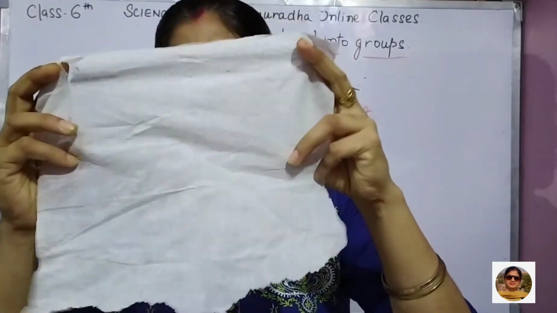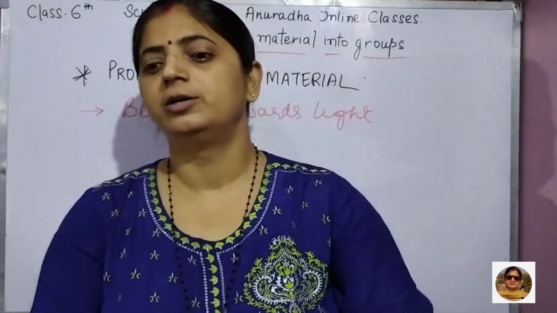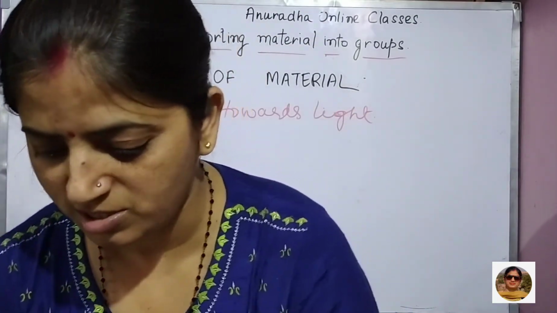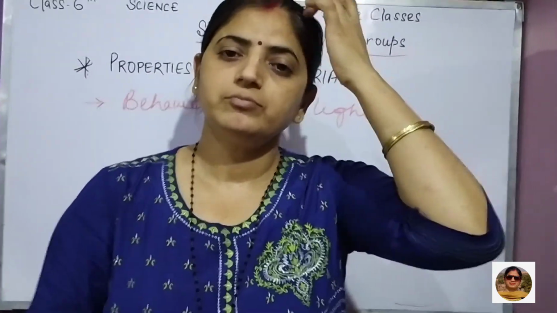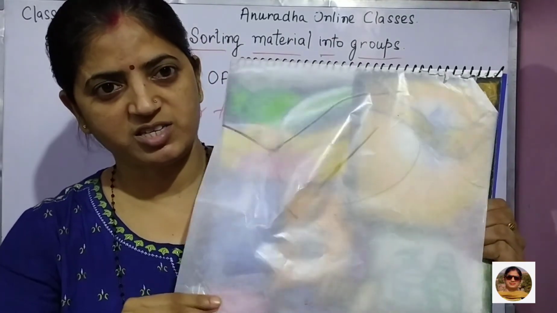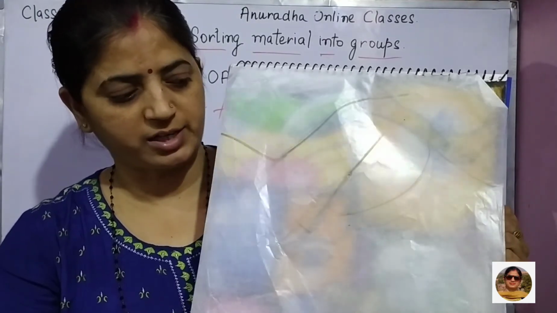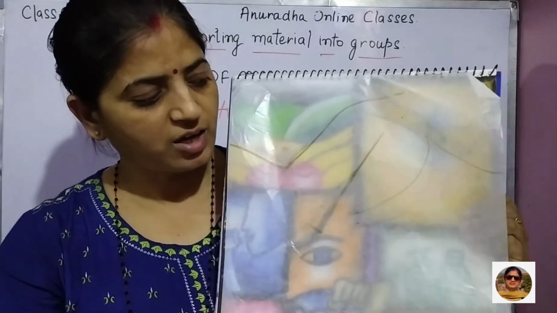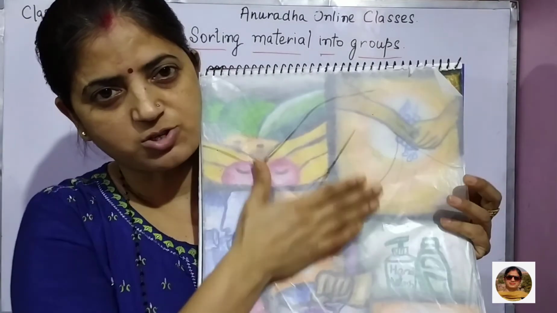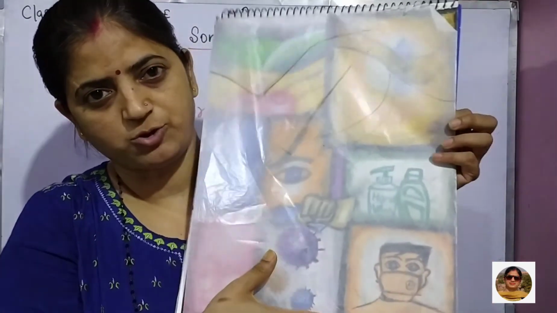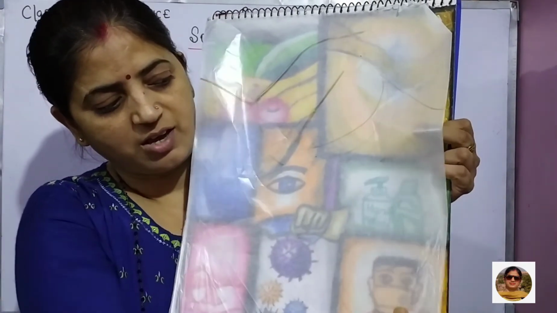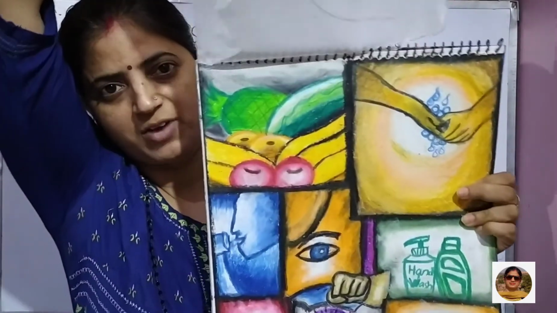Butter paper is a nice example. If you take the butter paper, see children, I'm having this butter paper, this one sheet. Can you see what is drawn behind this? Yes, I think it is visible to you. Okay, see, what is back to it is this one.